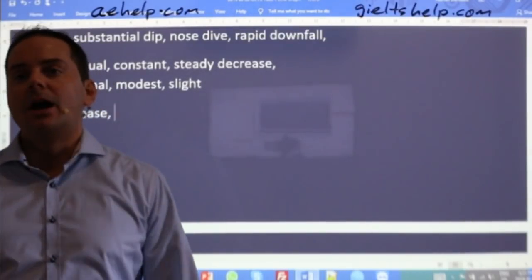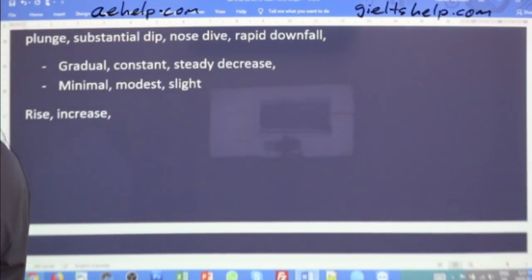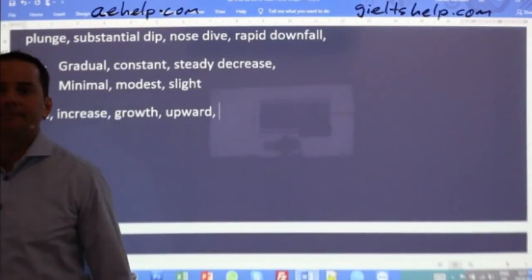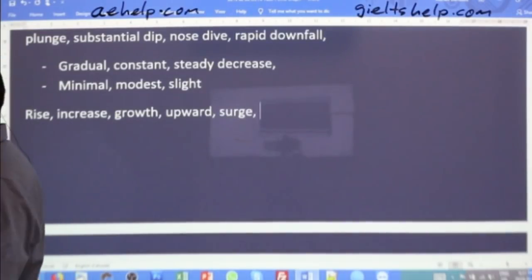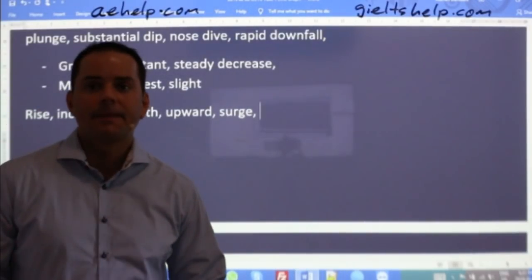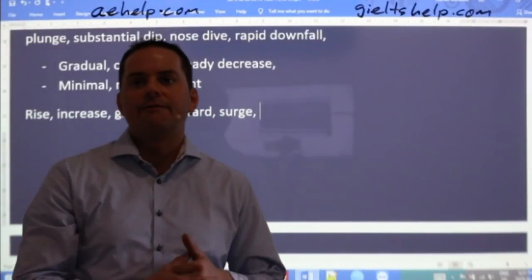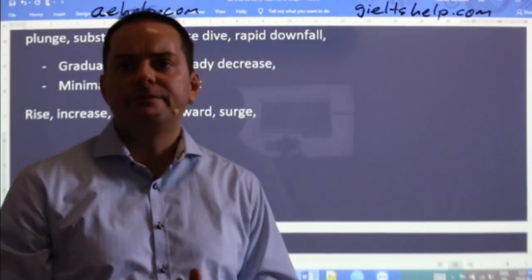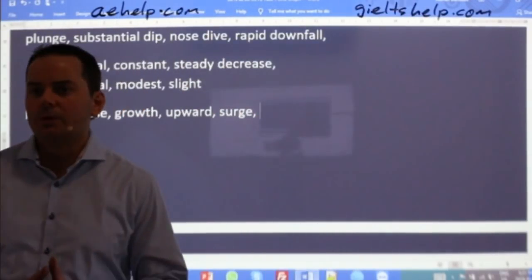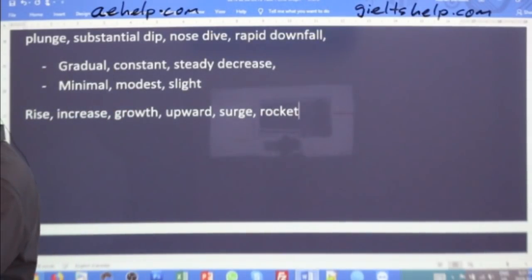Upward or growth, yep, those are some good ones. A surge, sure, if it's rapid. Jump, not so much, because jump would be more for bar graphs. Rocket and soar would be for rapid increase.